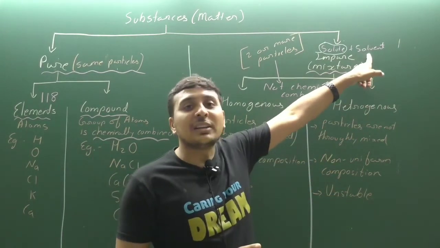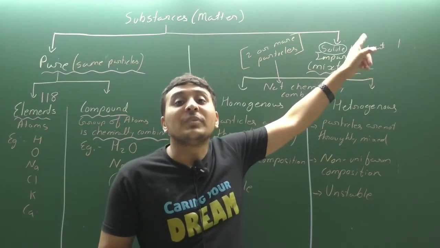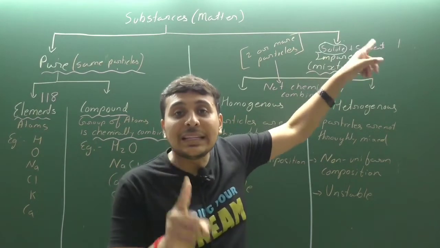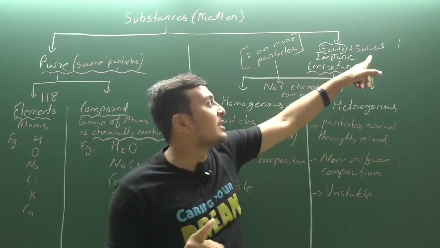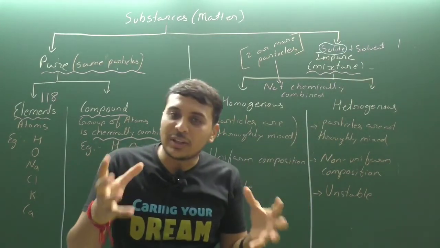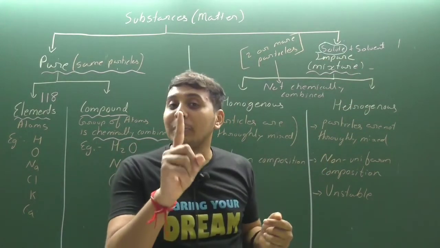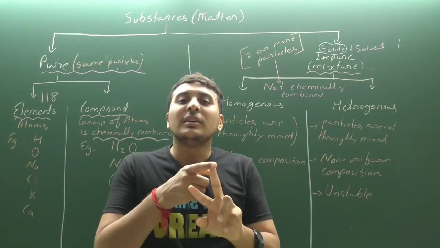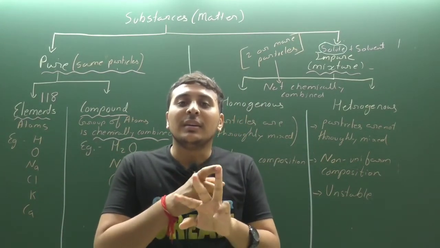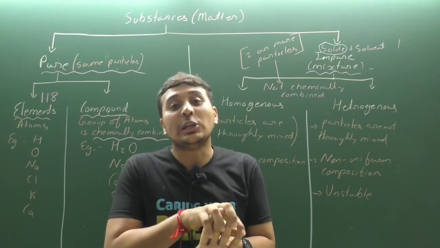So the bigger the quantity, the larger the part. Solvent was in the biggest quantity. Clear? So that was water. Now what were the solutes? There can be only one solvent there, but there can be many solutes: sugar, salt, lemon, as well as black pepper. All of them were solutes.